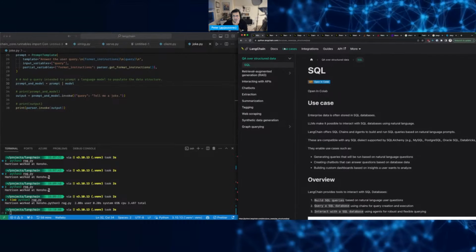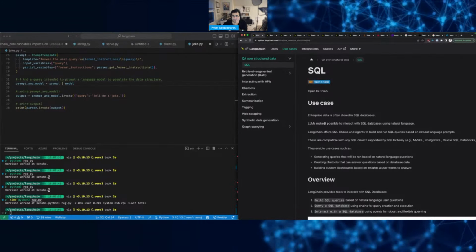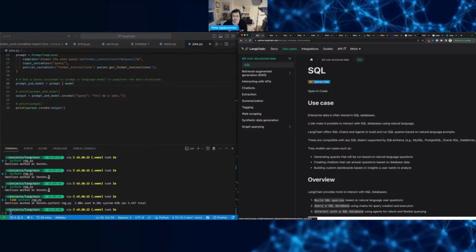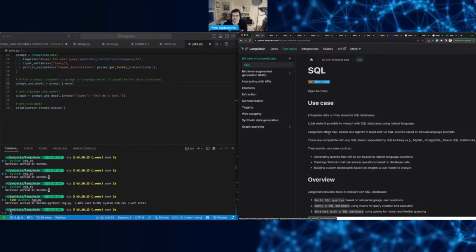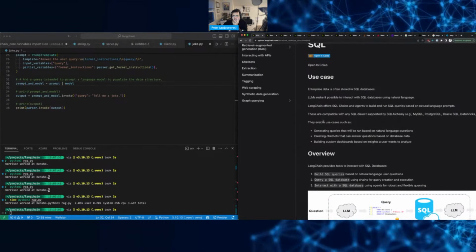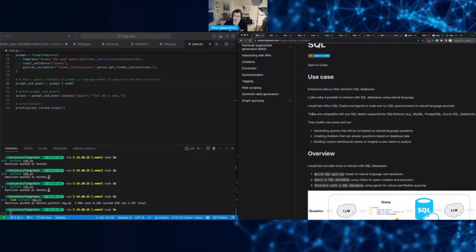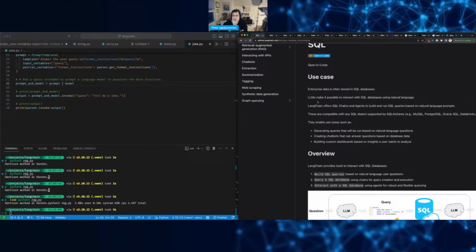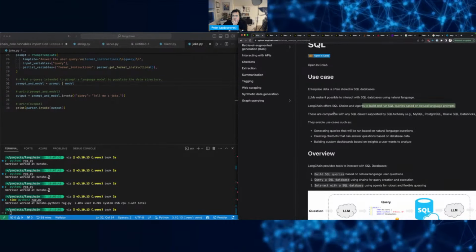Use cases is the one. That's an interesting one. There's an extra thing here. Open in Colab. Okay, so this is where you can go and actually run it there. So enterprise data is stored in, oh, it's in a database. I wouldn't call it that, but yeah, queries. Nice.